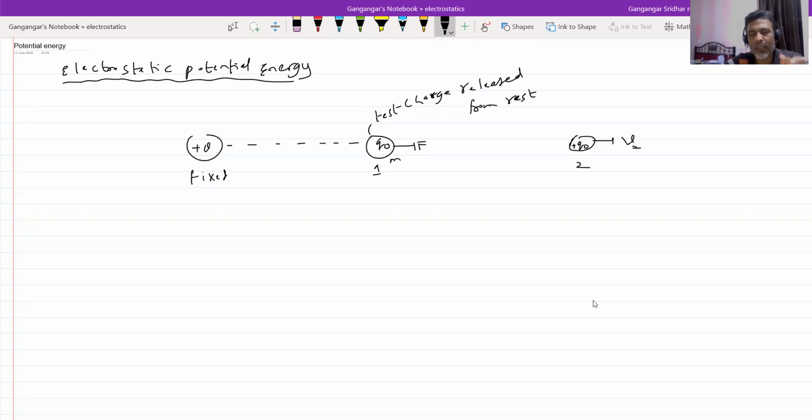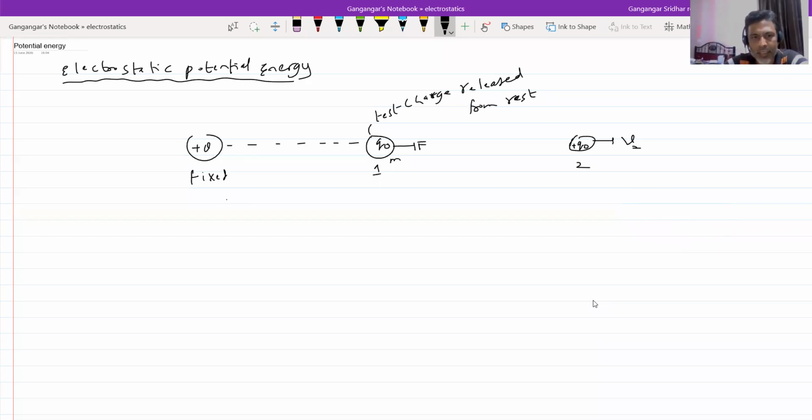Next question: that electrostatic potential energy, or what you can call field energy, depends on what parameters? Like we had gravitational potential energy, gravitational field energy. It depends upon mass, acceleration due to gravity and h, and h is the height from the reference point. Similarly, electrostatic field energy will be present. This field energy I'll call electrostatic potential energy. So we have to derive an expression for that particular potential energy.